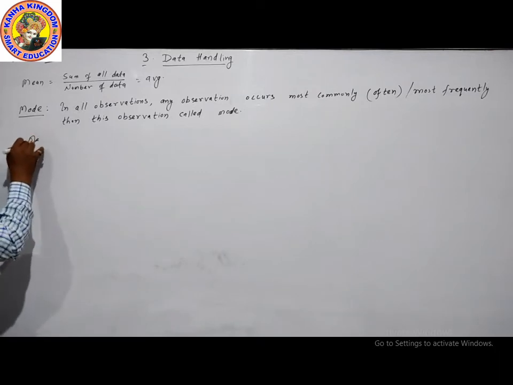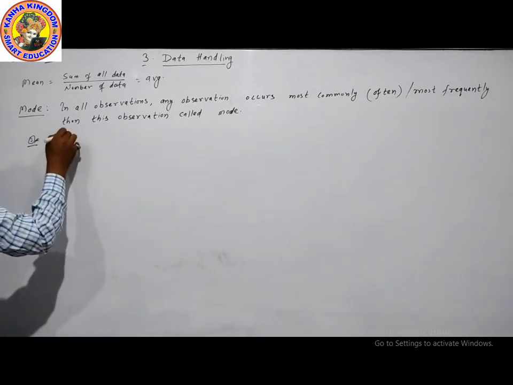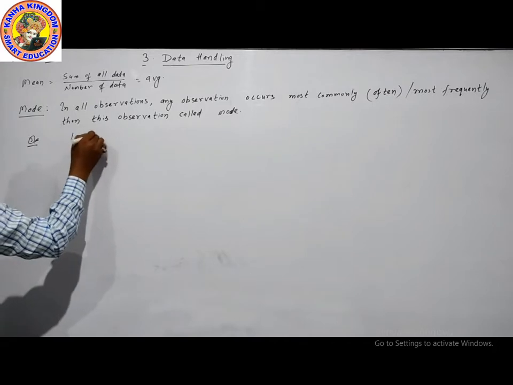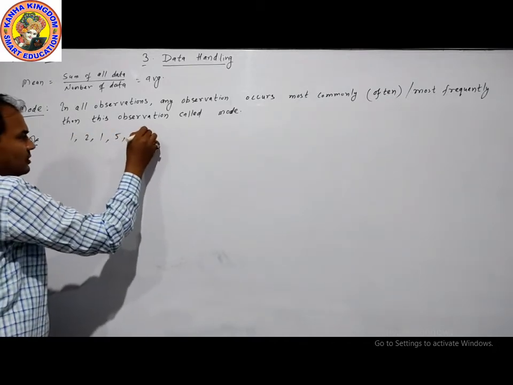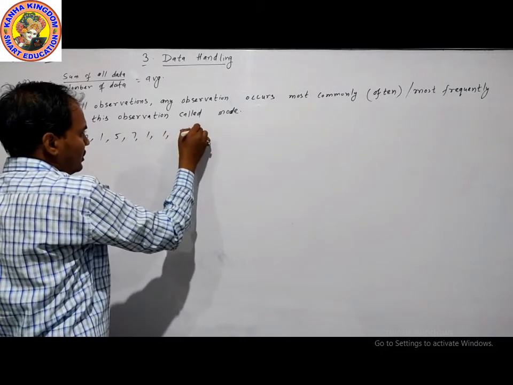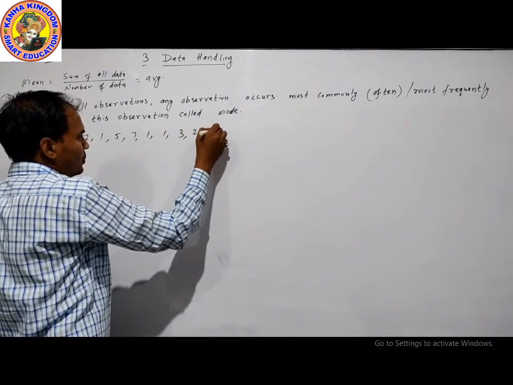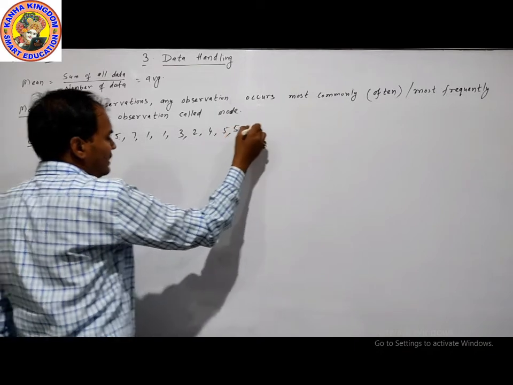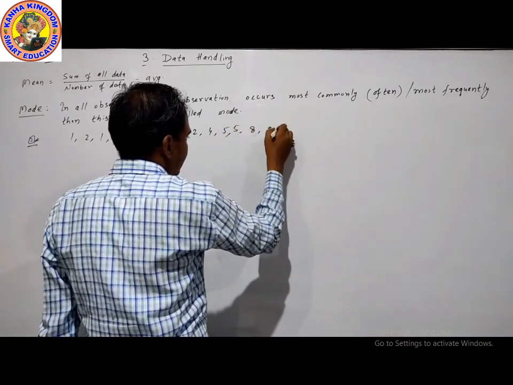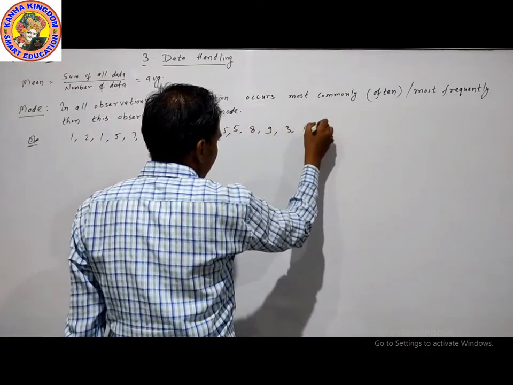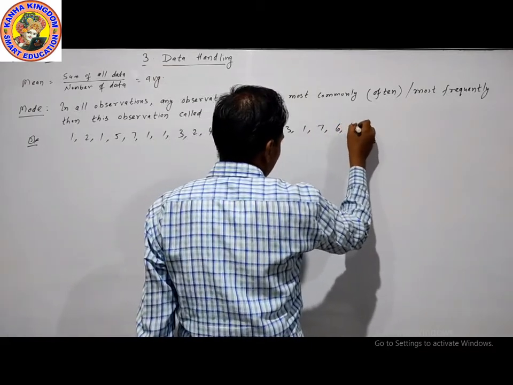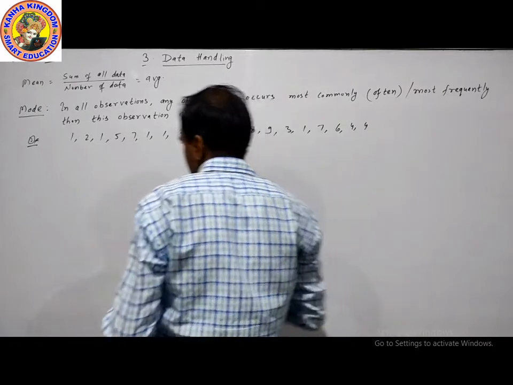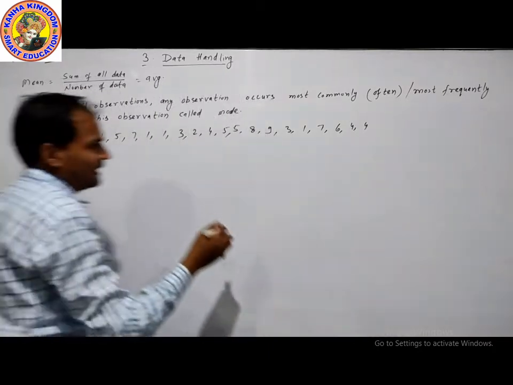Let's take an example. 1 2 1 5 7 1 1 3 2 4 5 5 8 9 3 1 7 6 4 4. These are the data. Find the mode.